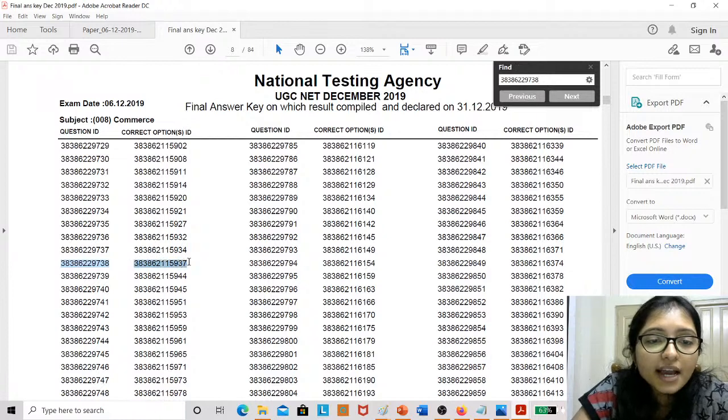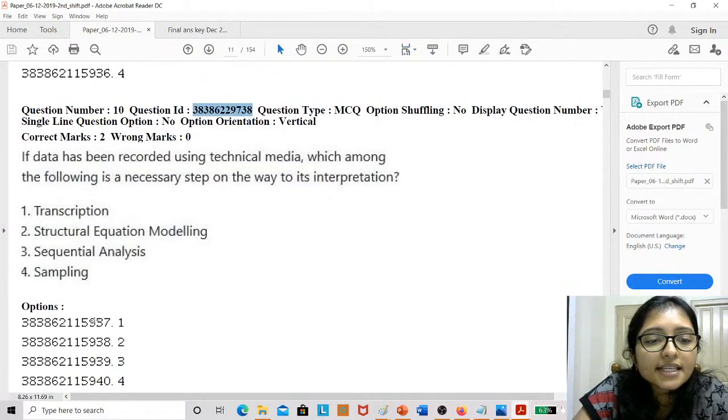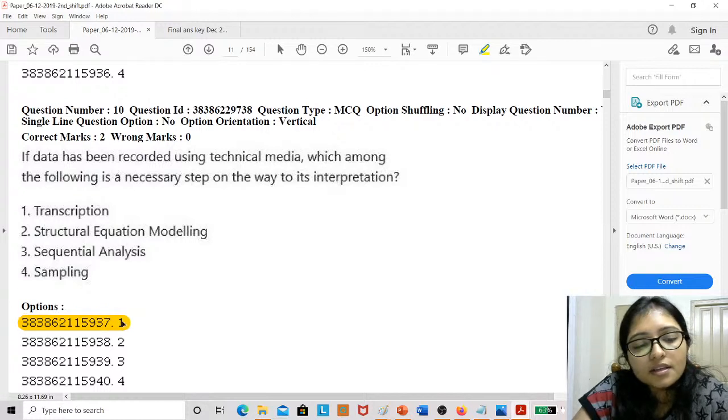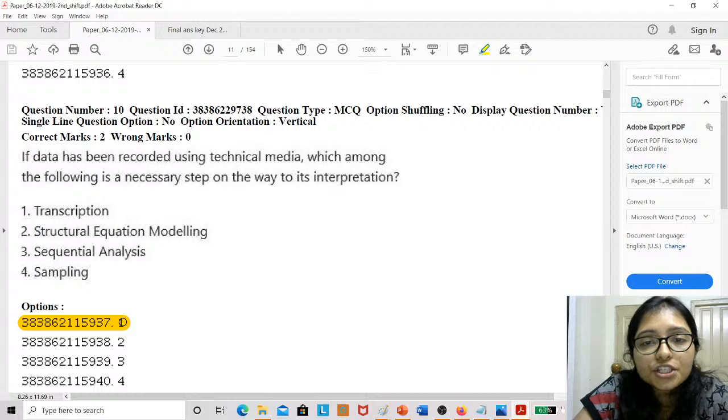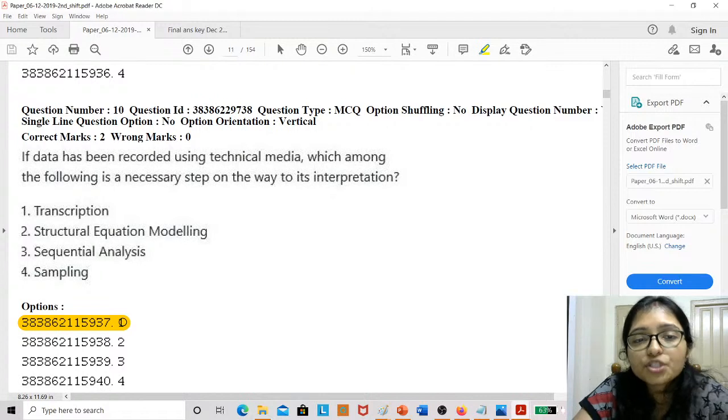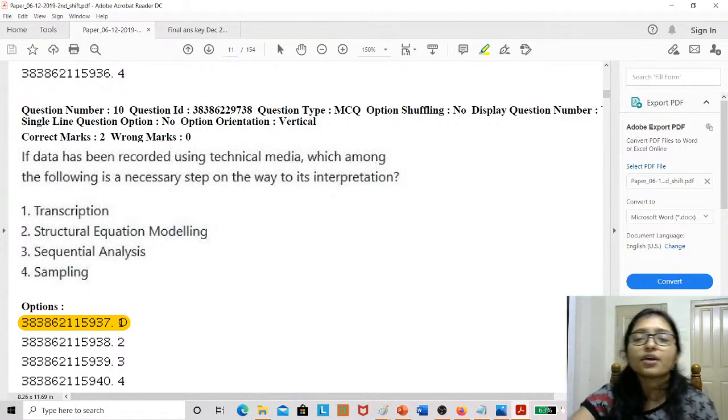That is 5937. 5937, that is option 1 is the answer, that is transcription. Transcription is the answer. This is called transcription. Okay, if the data has been recorded using technical media, which among of the following is the necessary step on the way of interpretation, that is transcription. Through the media you are recording the sample through the technical media, that is called transcription. Okay, remember that is called transcription.